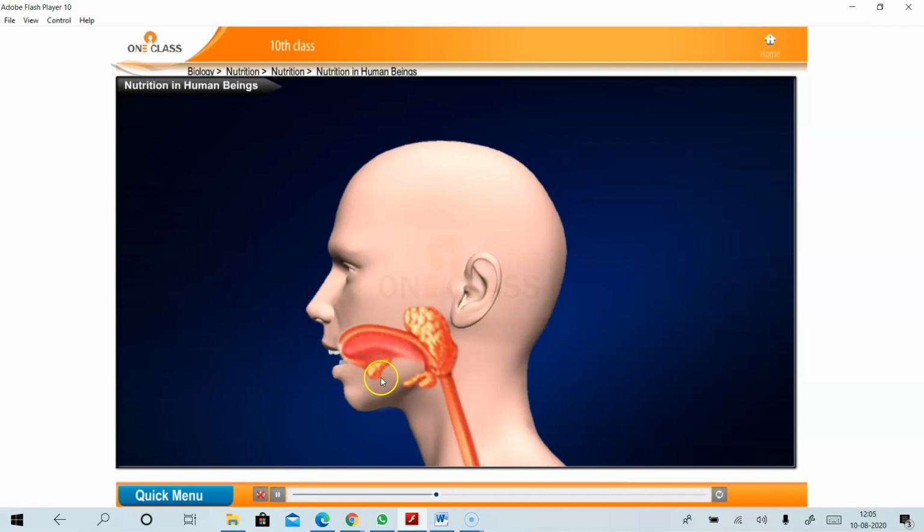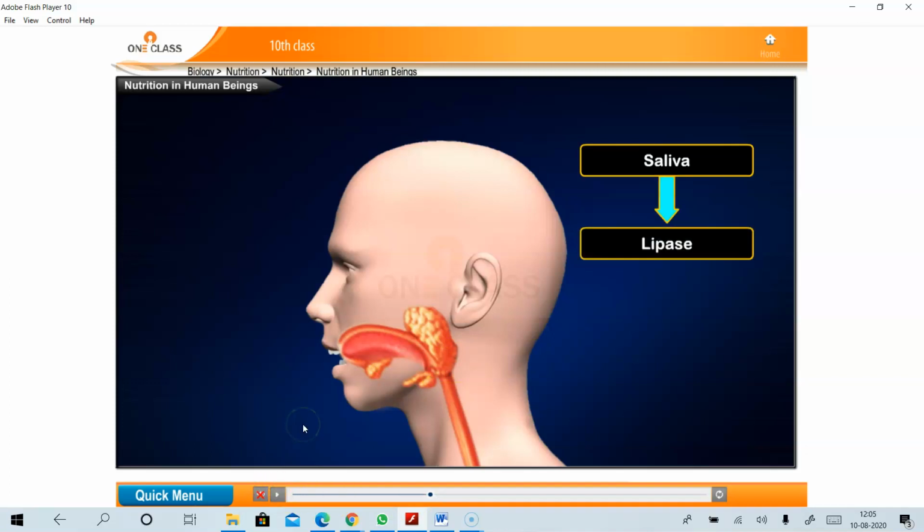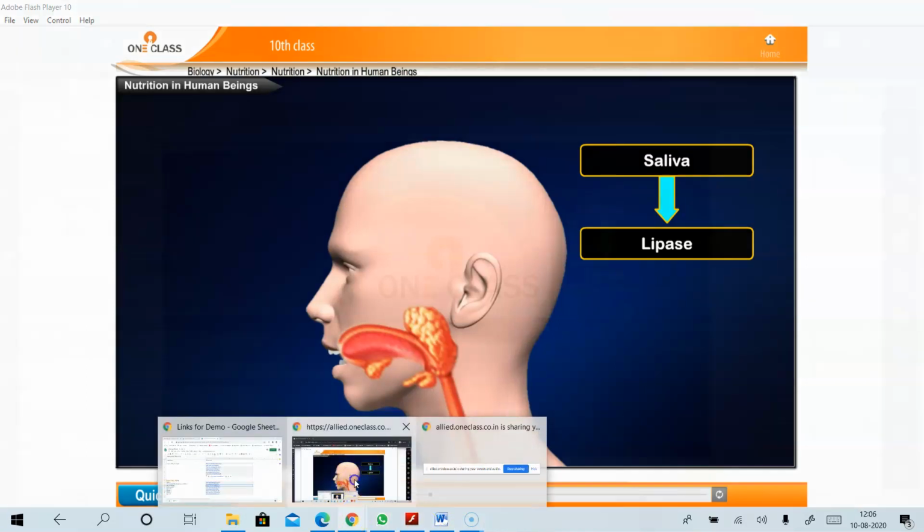Saliva is secreted by three pairs of salivary glands. The saliva is secreted by three pairs of salivary glands present at the side of the jaw and below the tongue. So these are the three salivary glands present in our mouth. Can anyone say what these three salivary glands are? Can anyone name these salivary glands? Can anyone answer?